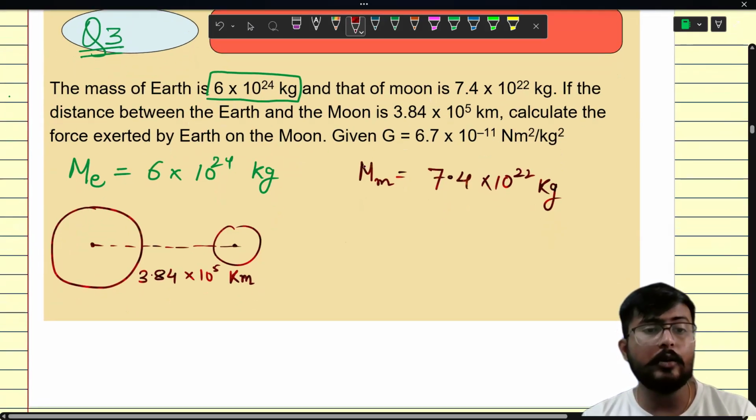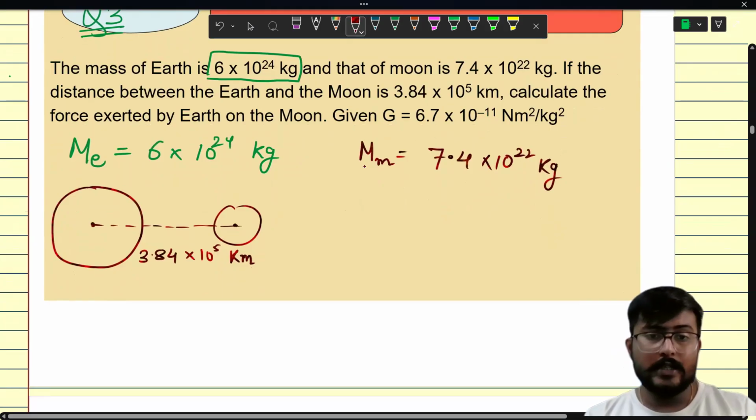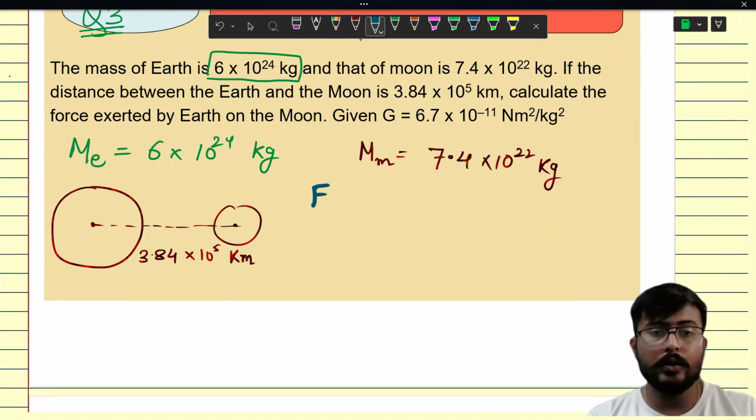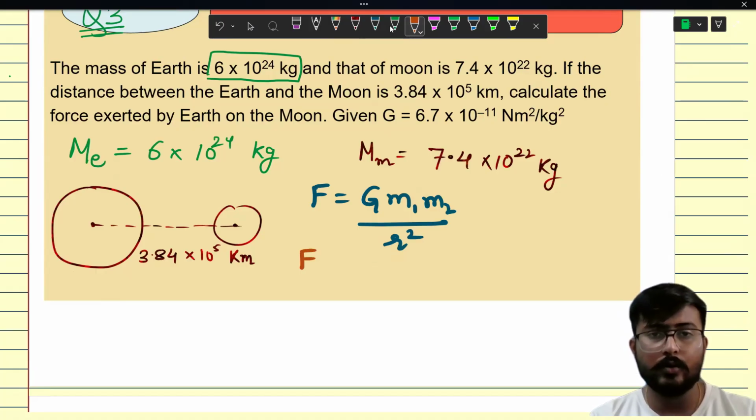Now we have to calculate the force exerted by Earth on Moon. Let's find it with the formula that we got. We got F equals G m1 m2 upon r square. So basically, what is m1 over here? M1 is the mass of Earth, or you can say the mass of Moon. Whatever you want to take, you can take it.